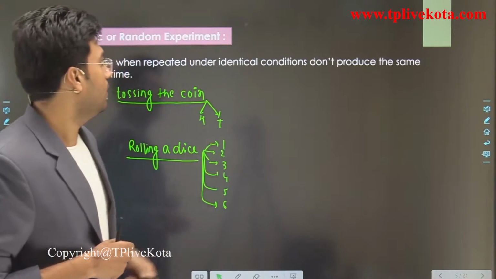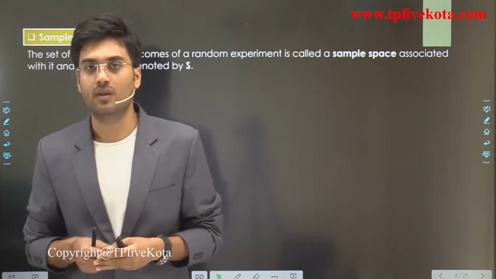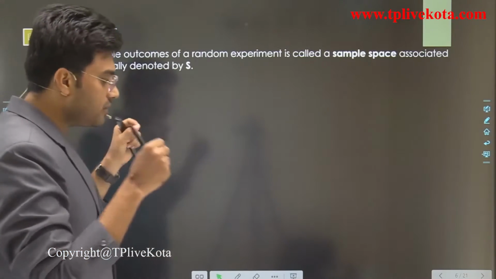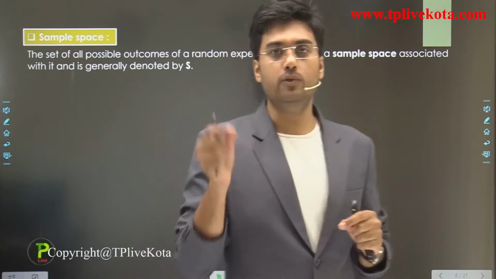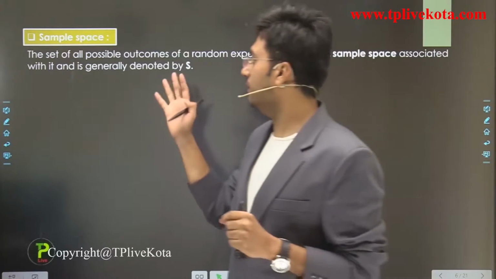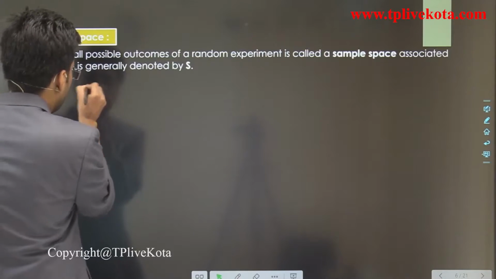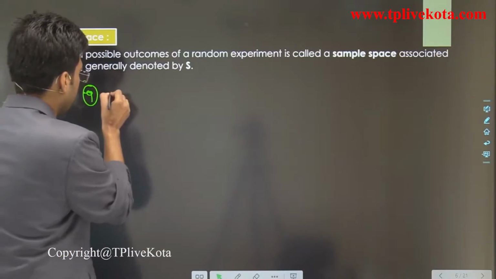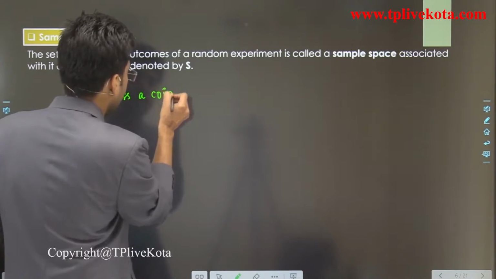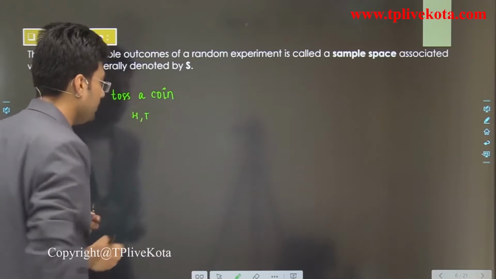Now the next is sample space. Sample space is a very important term here. So let's discuss sample space. Students, the set of all possible outcomes is known as sample space, and we generally represent it by capital S. For example, if we toss a coin, the possible cases are either we get head or we get tail.